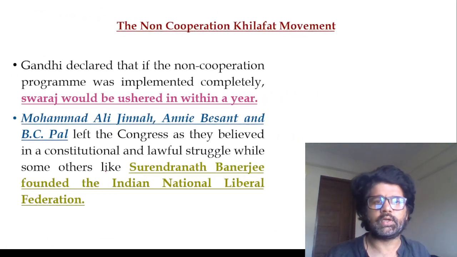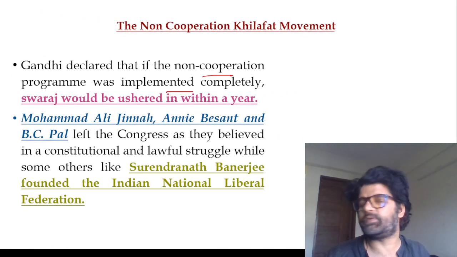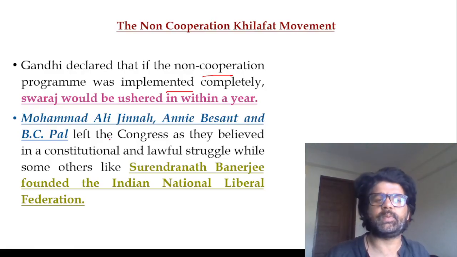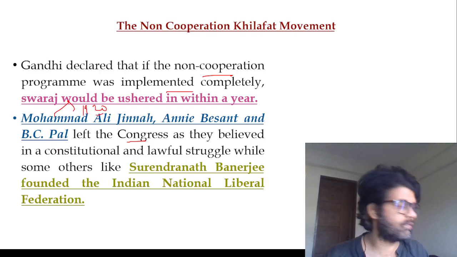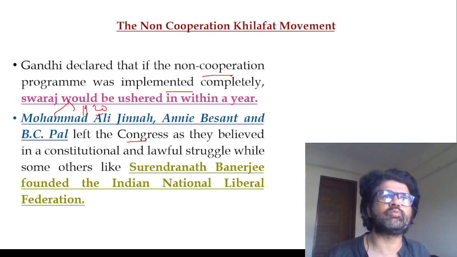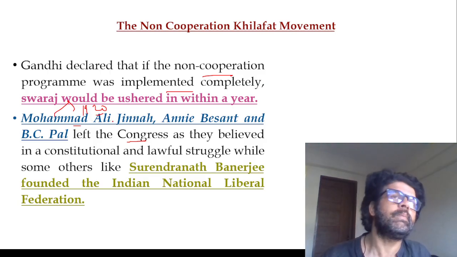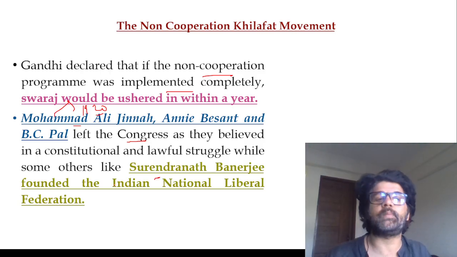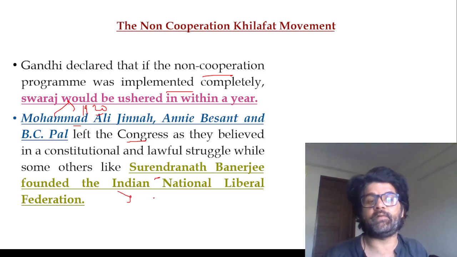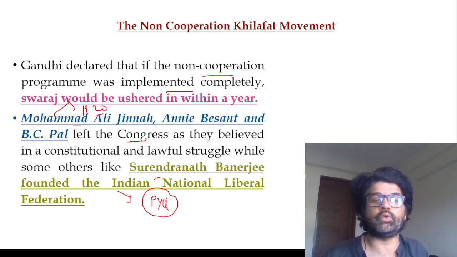See this? Gandhiji declared that if non-cooperation was implemented completely, Swaraj would be ushered in within a year, which did not happen. Jinnah and these people, they left Congress, Annie Besant and others. And Surendranath Banerjee left Congress in 1920. He was a part of Congress and played a crucial role in Congress and the Muslim League coming together in the Lucknow Pact. And that's why Sarojini Naidu called Jinnah the Ambassador of Hindu-Muslim Unity during the Lucknow session, presided over by Ambikacharan Majumdar. Surendranath Banerjee founded the Indian National Liberal Federation. Remember this? UPSC has already asked a PYQ on it.